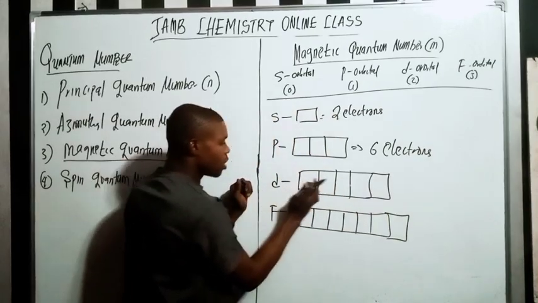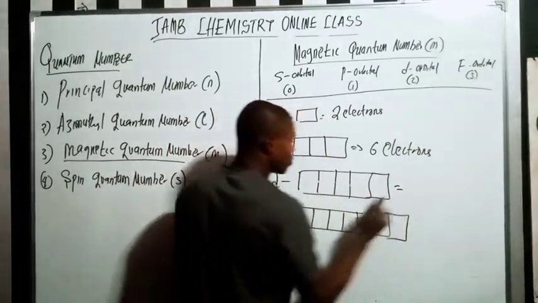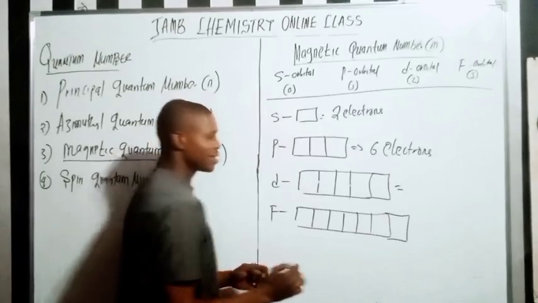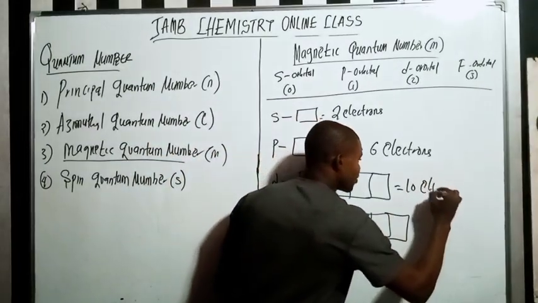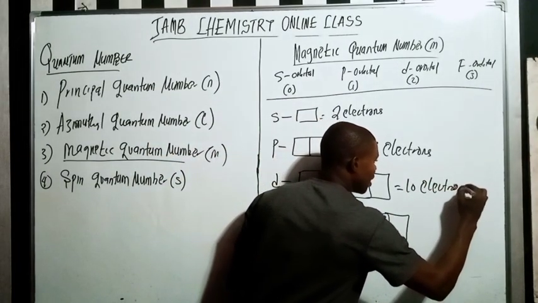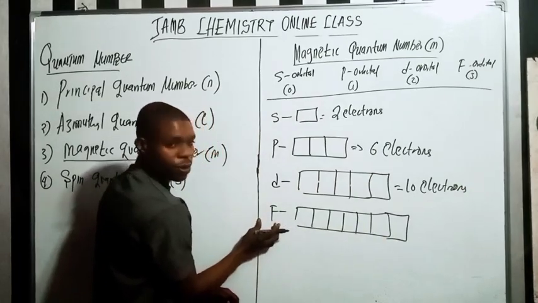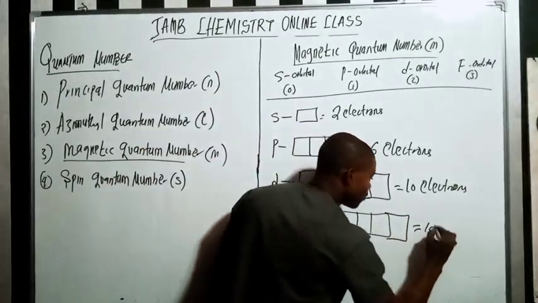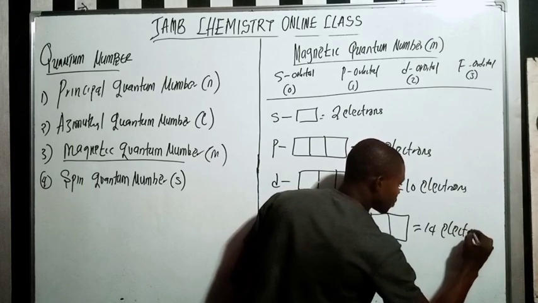Now this can accommodate 1, 2, 3, 4, 5. Here can reach what? 5 times 2 is 10 electrons. Do you understand? Then this F can accommodate 14 electrons.